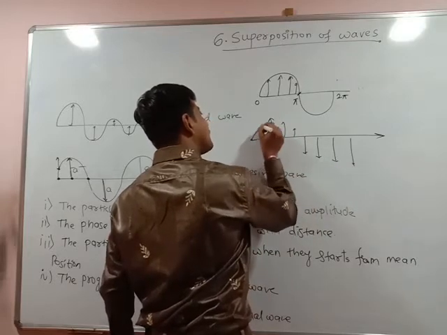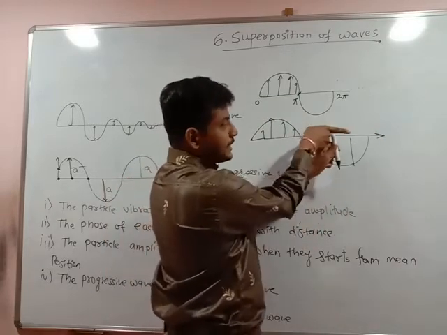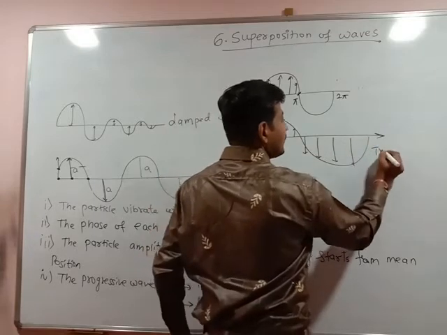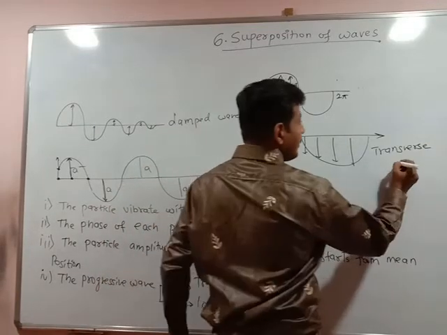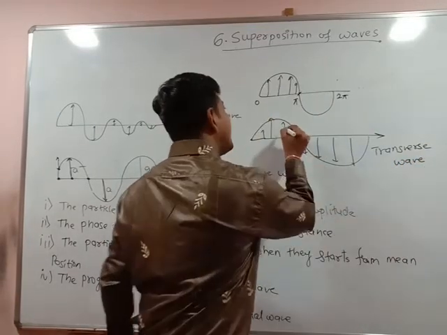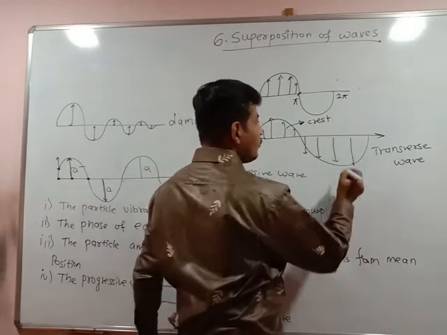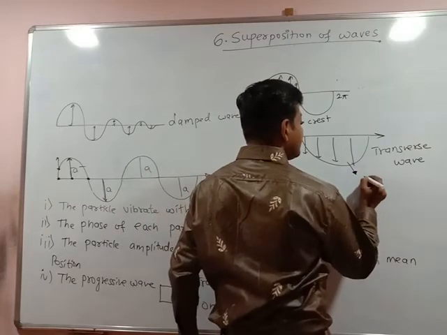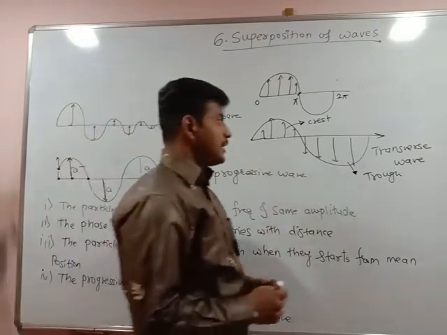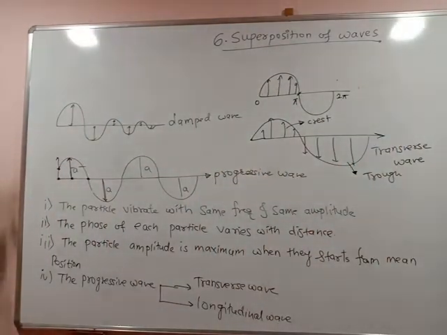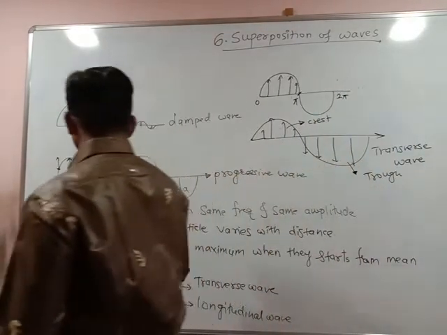These are the vibrations of the particles. So the particles vibrate perpendicular to the direction of propagation. Such type of waves are called transverse waves. The upper part of the particle vibration is called the crest, and the vibration of the particle in the lower part is called a trough. So crest and trough travel through the medium for a transverse wave.